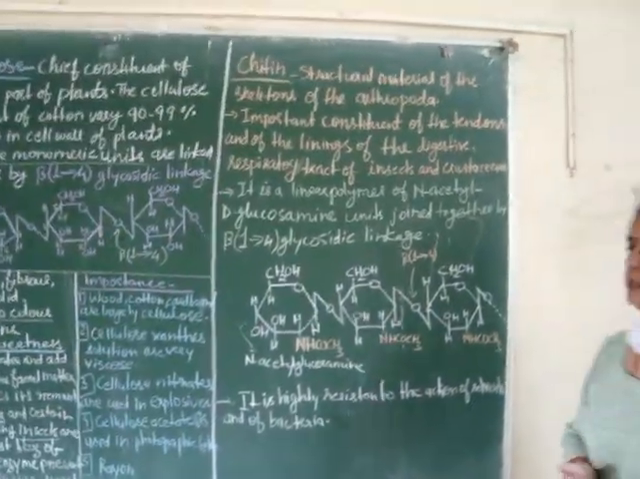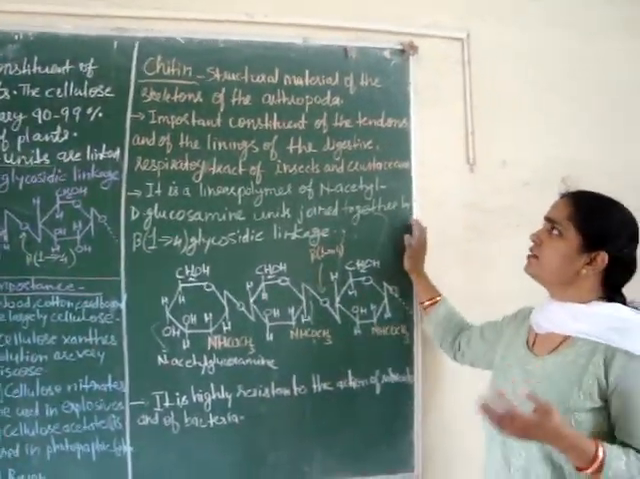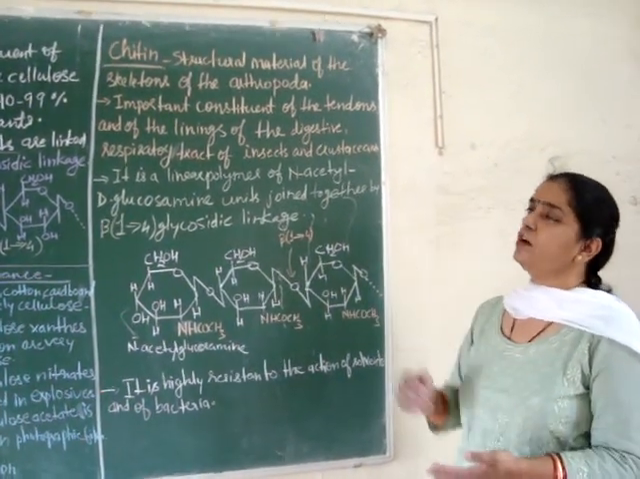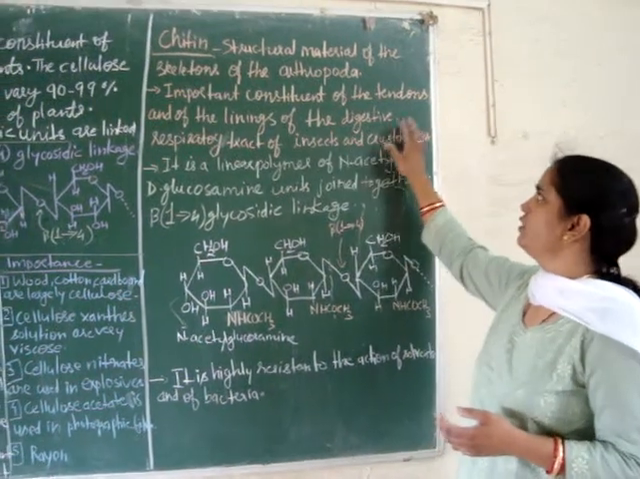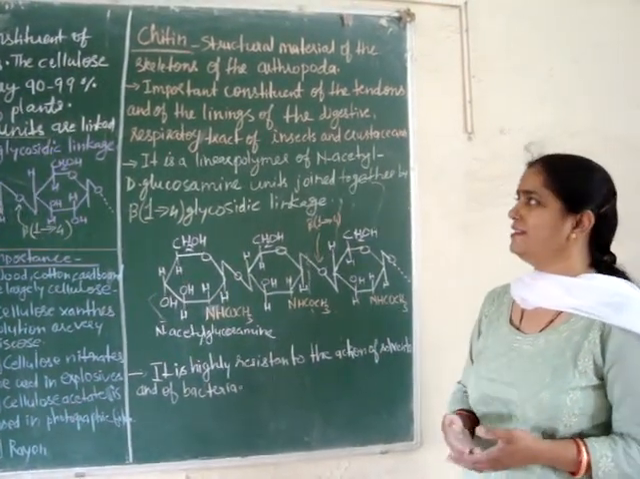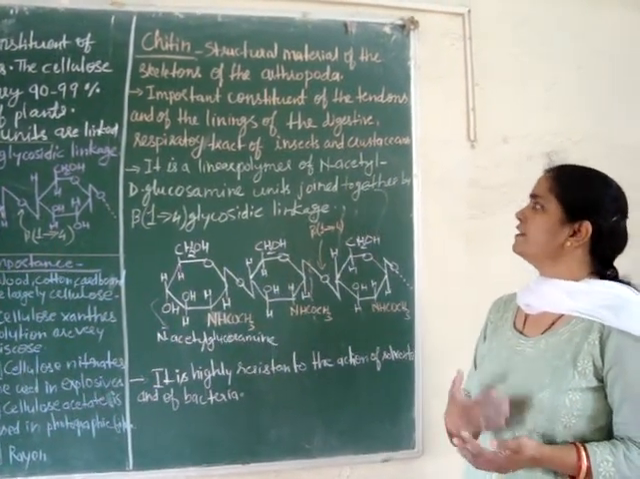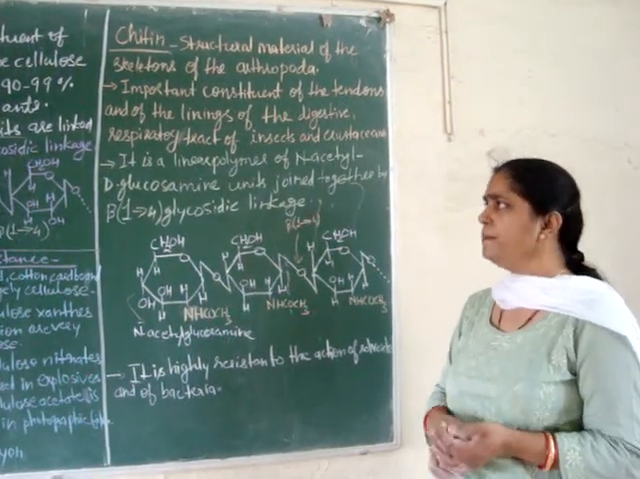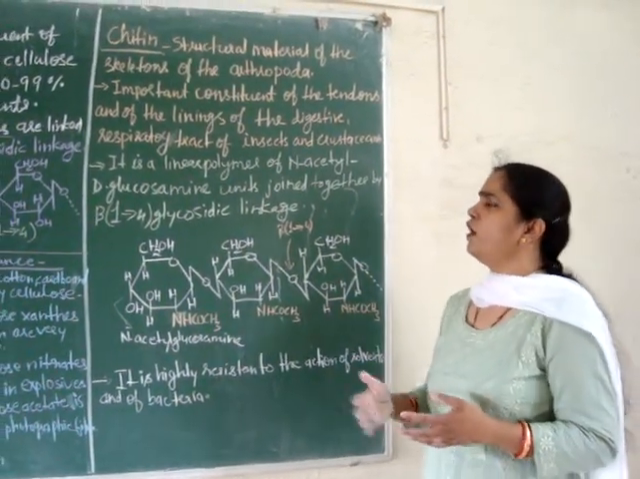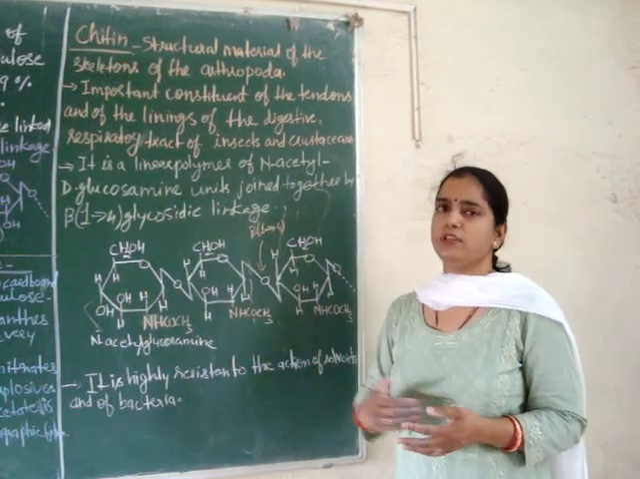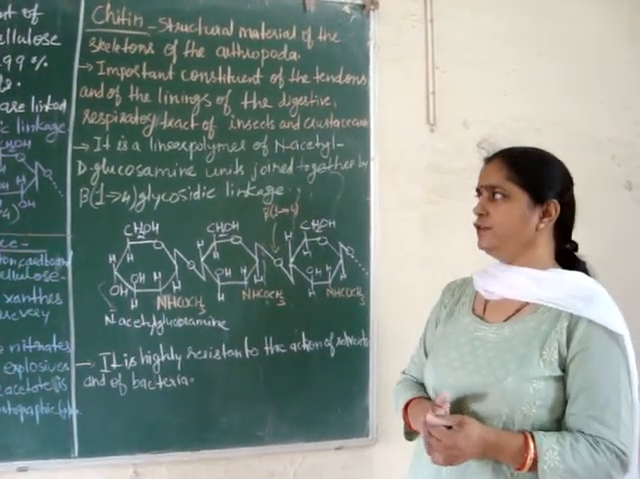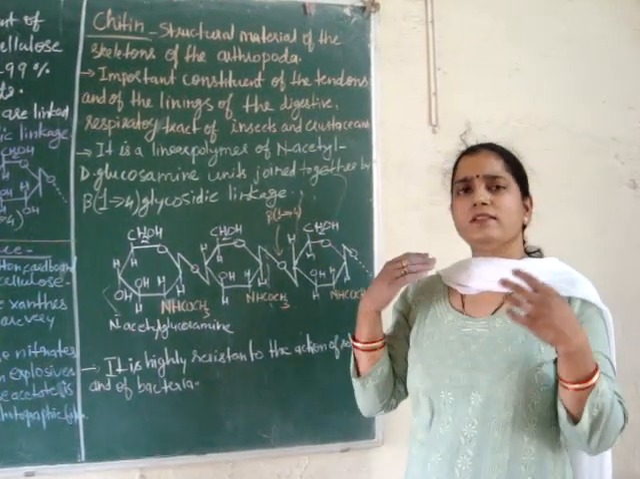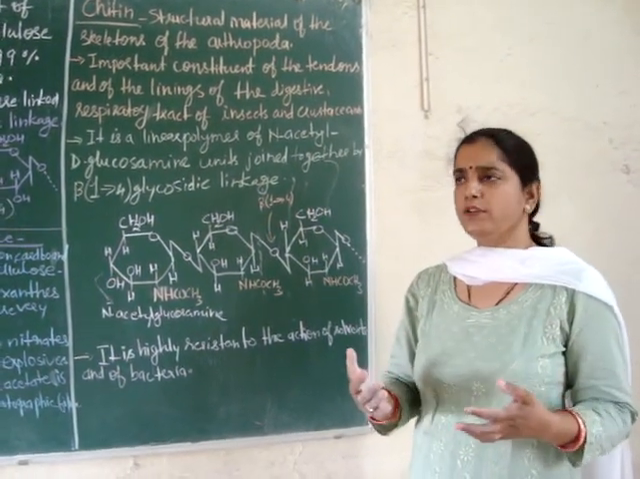Now the next homopolysaccharide is chitin. Chitin is the structural material of the exoskeleton of the arthropoda class. Okay, and it is also an important constituent of the tendon and the linings of the digestive and respiratory tract of insects and crustaceans. Okay, and it is a linear polymer of N-acetyl D-glucosamine, that is a derivative of glucose. It is also known as amino sugar. Okay, and its structure resembles the cellulose structure.